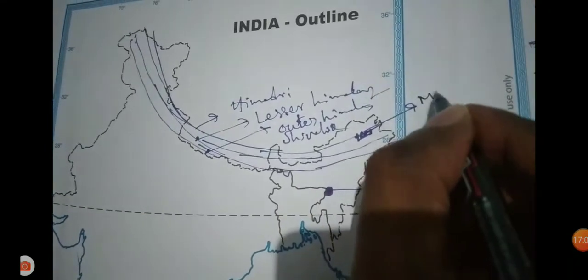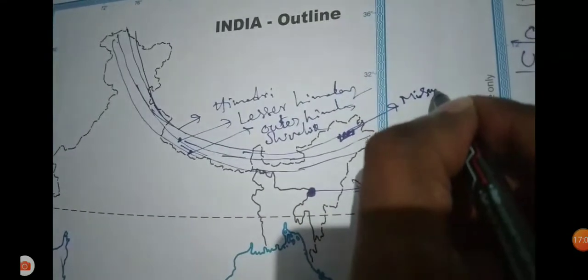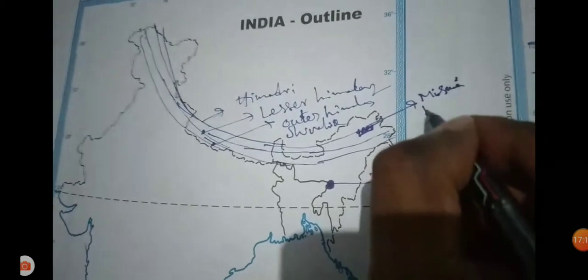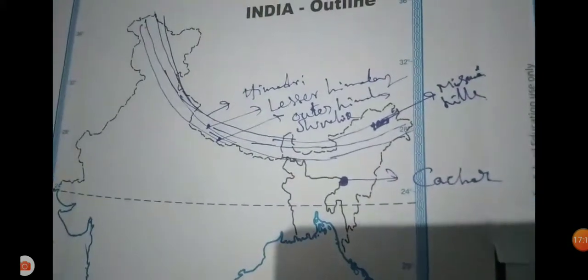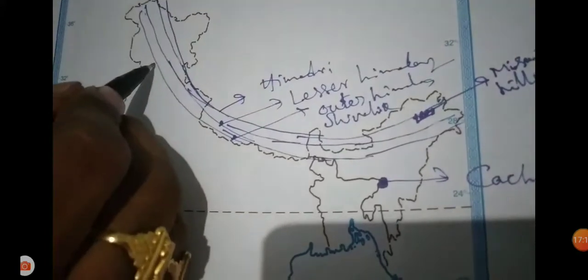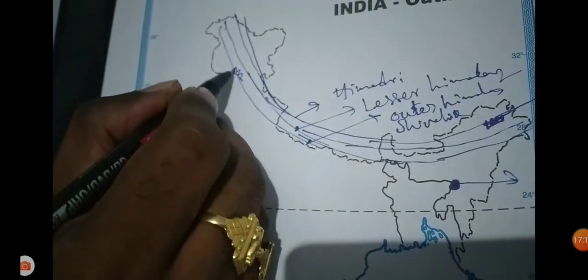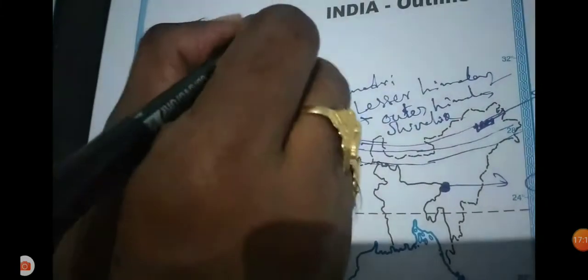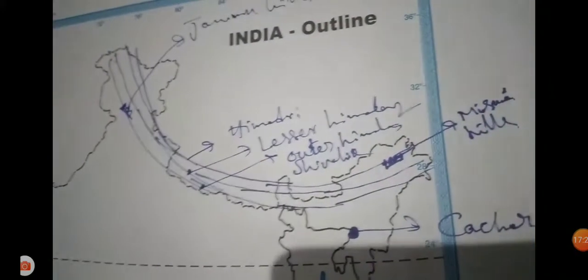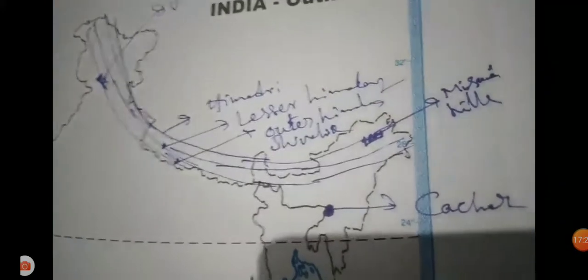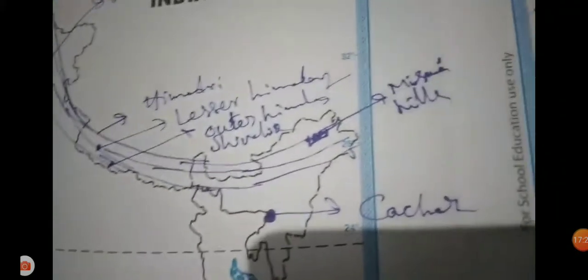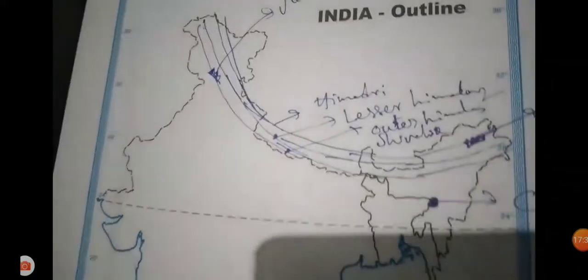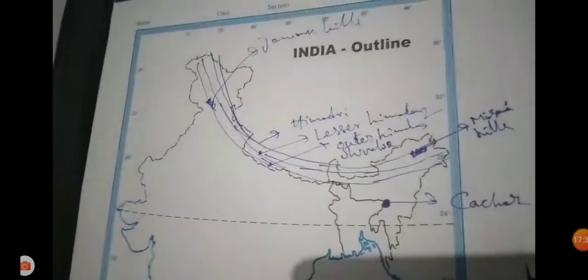In Jammu, these are called the Jammu Hills. So the Himalayan ranges are called by different names in different places, like the Mismi Hills, Kachar Hills and Jammu Hills. These three parallel ranges are very important.